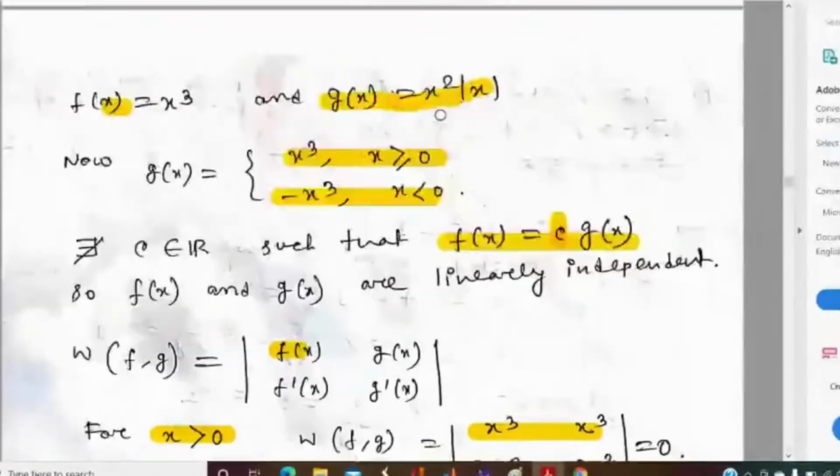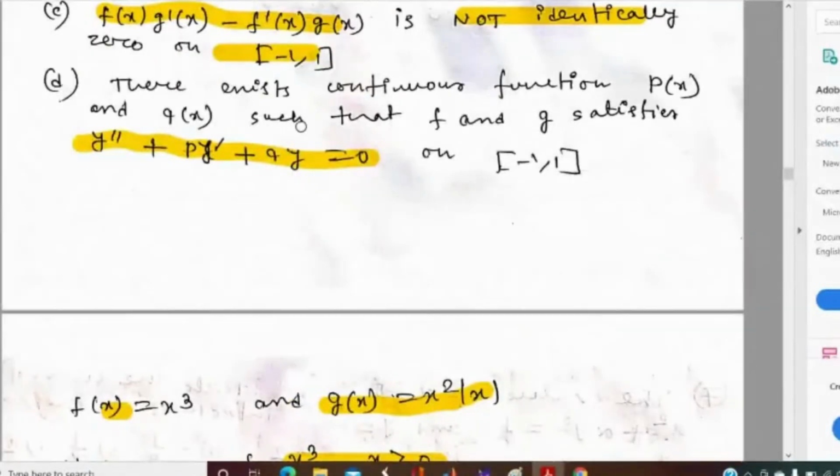In the fourth option, they are saying that there exist continuous functions px and qx such that f and g satisfy this differential equation.